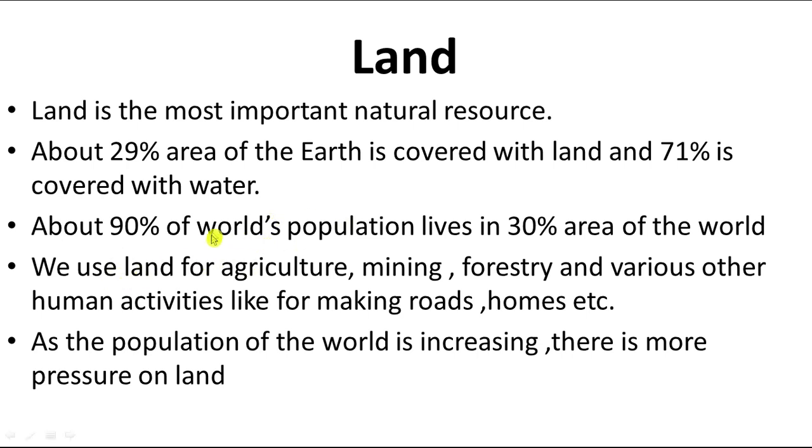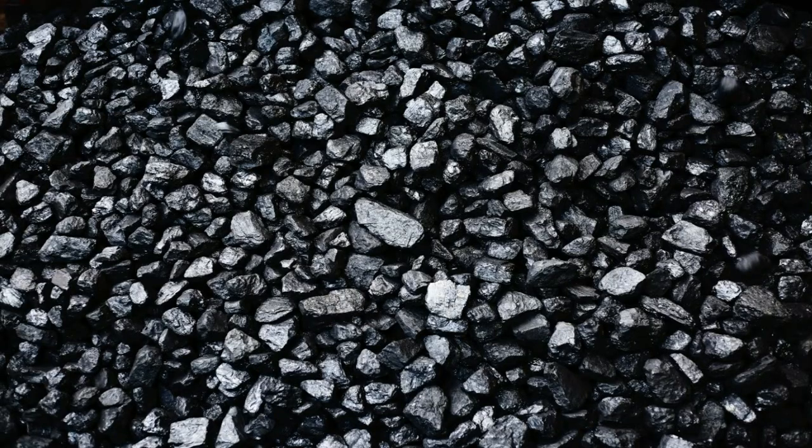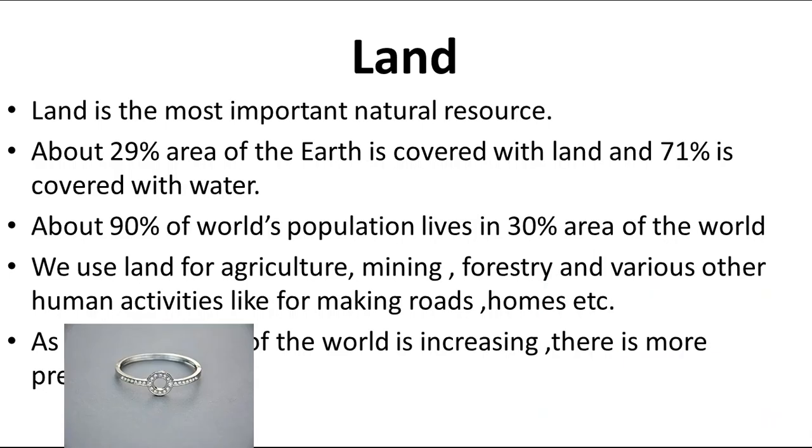Afterwards, we use the land for different purposes. Land is used for agriculture, and land is used for mining. Mining here means that we take out different types of minerals from the earth's surface, like coal, iron, gold and many other minerals.